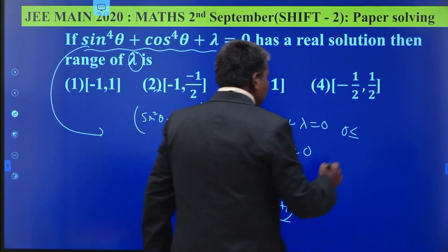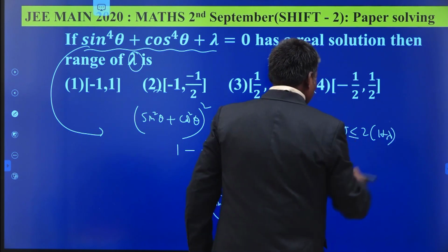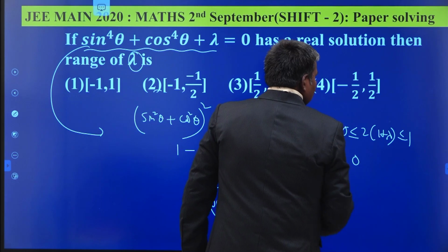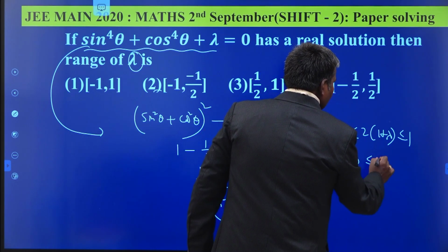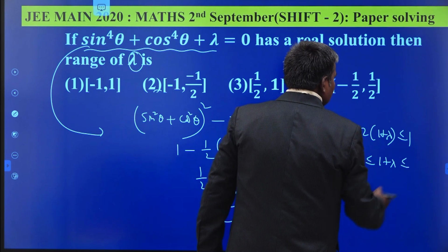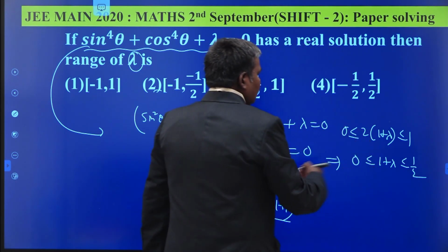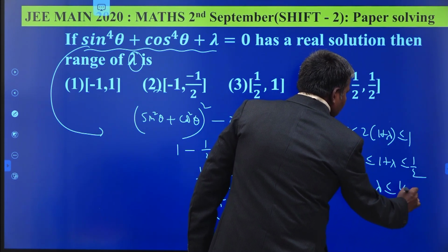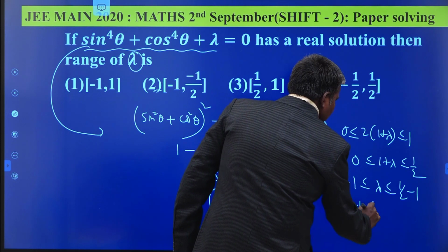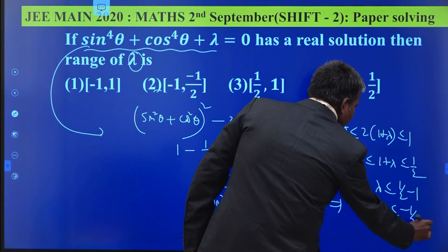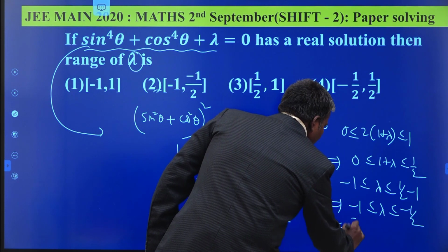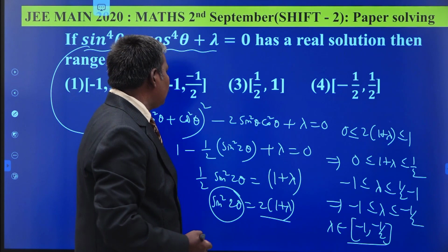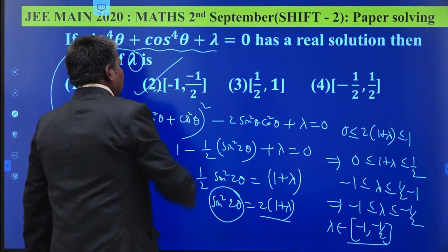We mean 2 times of 1 plus lambda, which is less than or equal to 1. Implies 0 less than or equal to 1 plus lambda less than or equal to 1 by 2. Now subtract minus 1 on both sides. Minus 1 less than or equal to lambda less than or equal to 1 by 2 minus 1. Implies minus 1 less than or equal to lambda less than or equal to minus 1 by 2. So lambda belongs to closed minus 1 to minus 1 by 2. This is the second option.